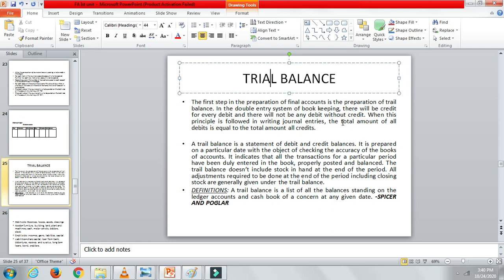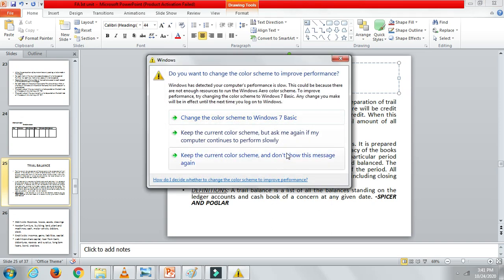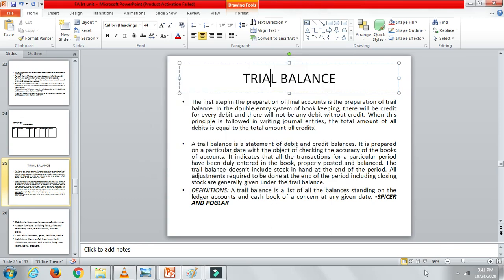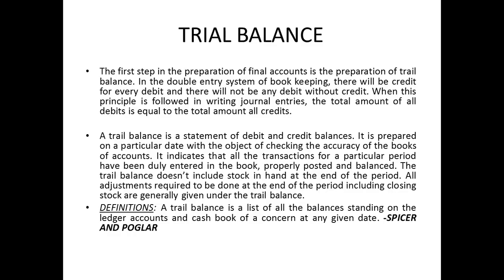will be known through the trial balance only. If there is some problem or some accuracy is not there, it will be known through the trial balance. The transactions that have been posted and balanced according to the requirement will be known as such. So the trial balance is basically prepared to get the accuracy of the accounts, how correctly you have done, and that will be known through this trial balance only. Okay, you can read it over here.